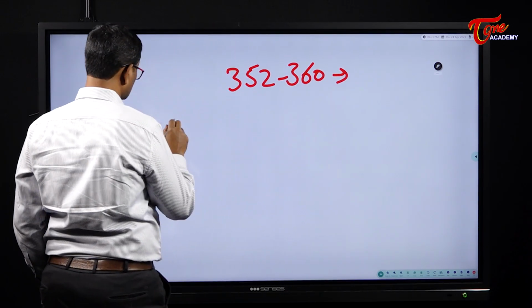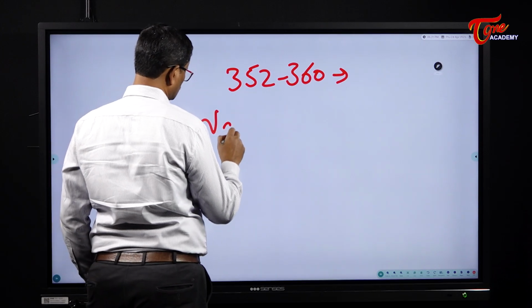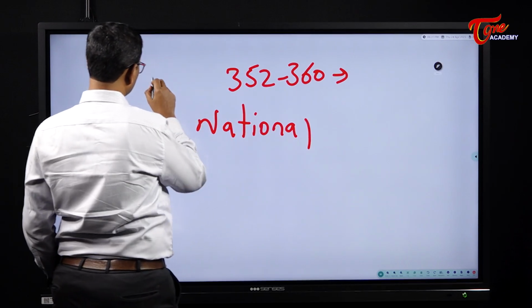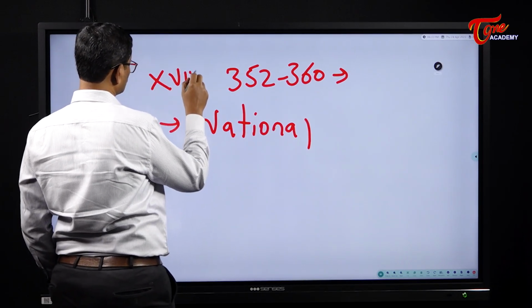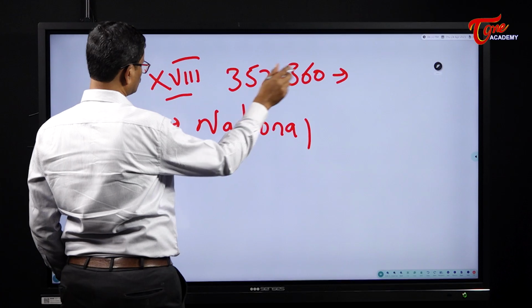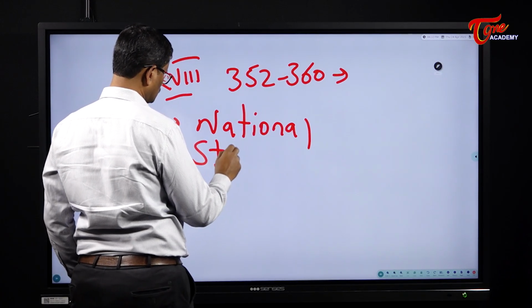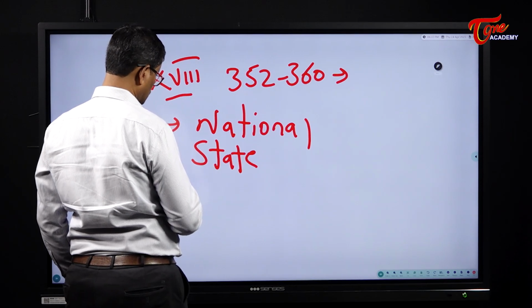And there are three kinds of emergencies. See, Part 18 of the Indian Constitution deals with emergency provisions from articles 352 to 360. National emergency, state emergency, financial emergency.